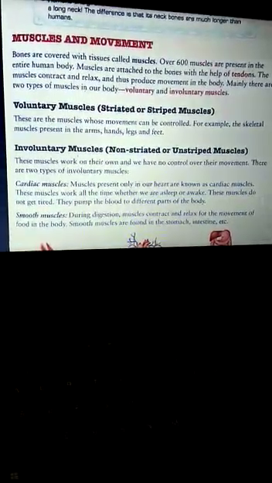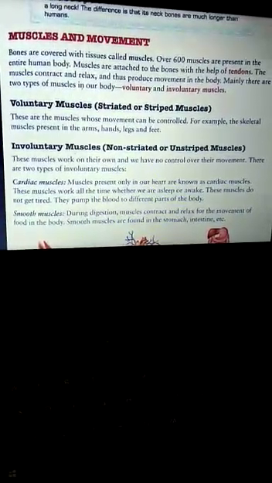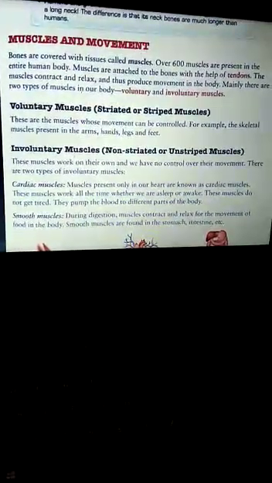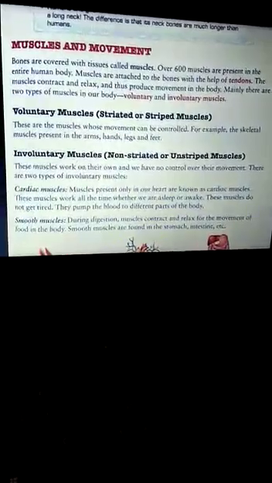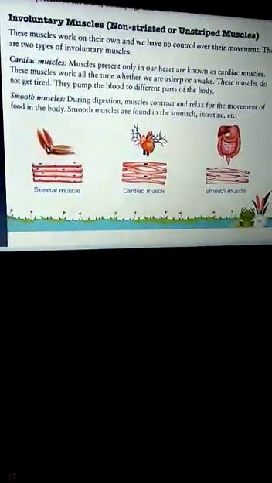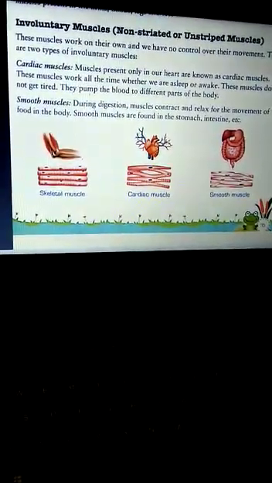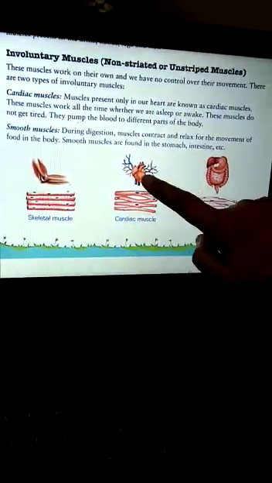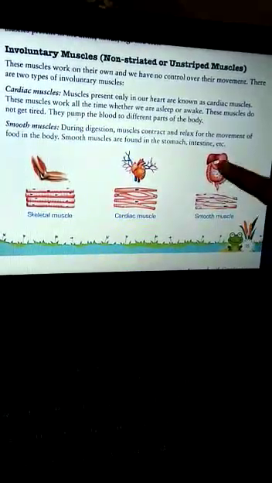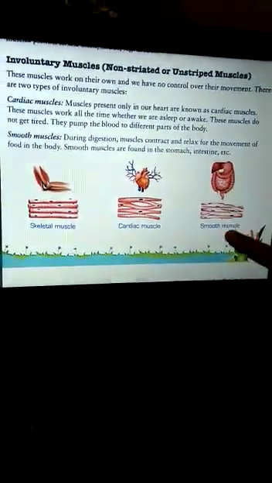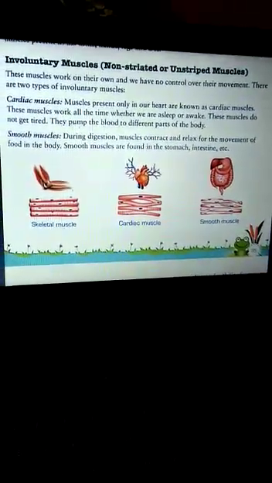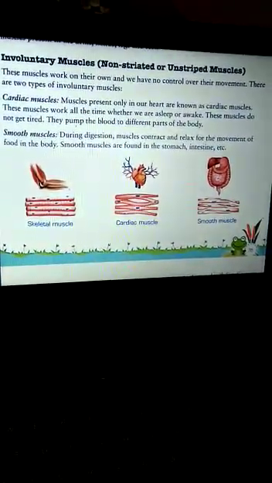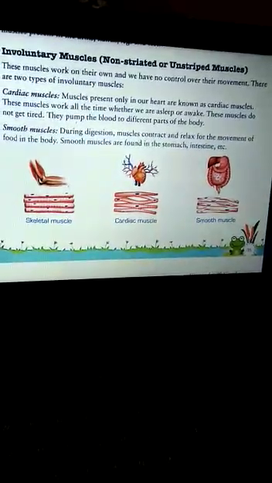And smooth muscles: during digestion, muscles contract and relax for the movement of food in the body. Smooth muscles are found in the stomach and intestine. So these are skeletal muscles under our control. These are cardiac muscles, muscles of the heart, and these are smooth muscles, muscles of our digestive system, as an example. So the bones and muscles together perform important functions of the body.